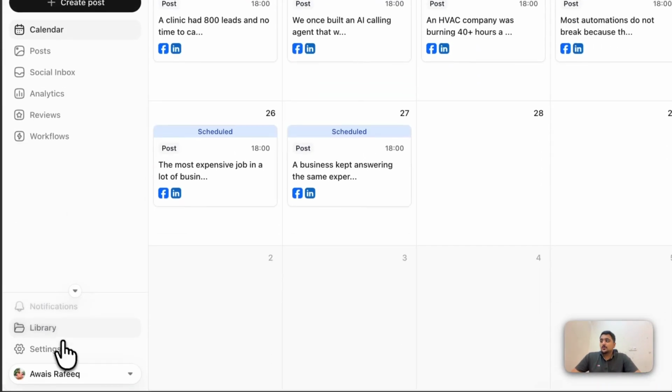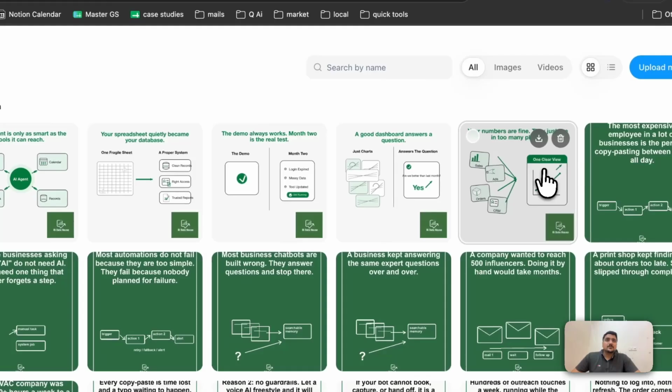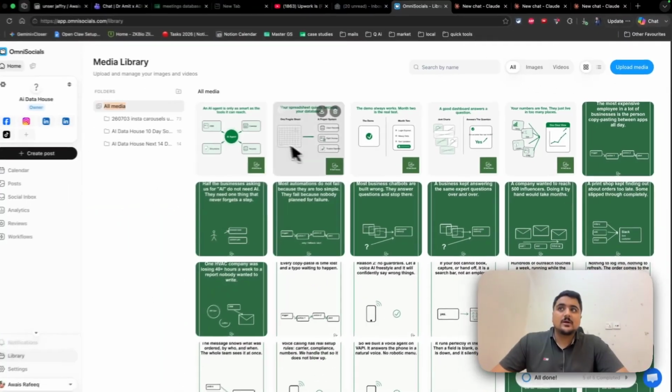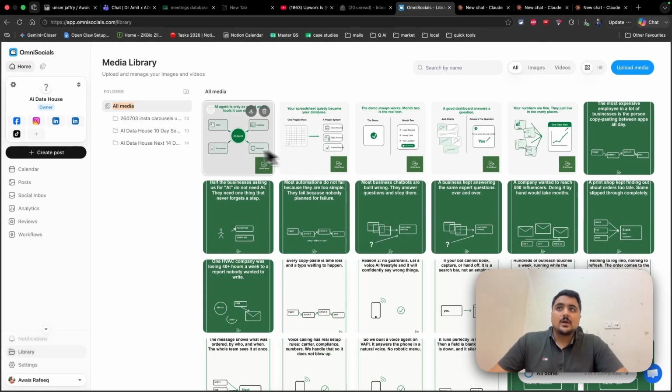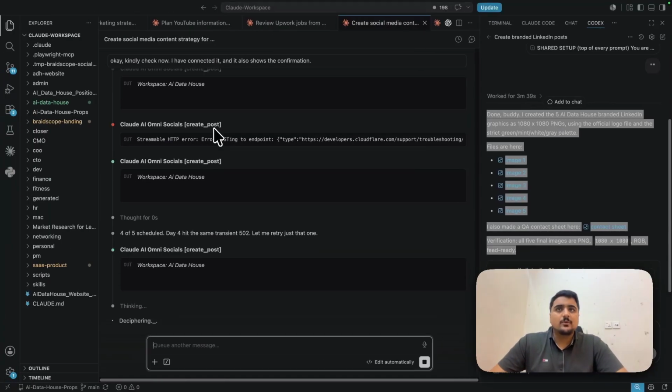If I go to the library, these are the 5 images in the light theme that it created. Images are not very good quality. If you see this one, it is easy to identify that this is an AI generated image, and the same is the case for charts. The images can be improved. Maybe with the new Codex model, or maybe we can use Gemini to generate images and then embed them. So definitely you can optimize the flow as per your needs.